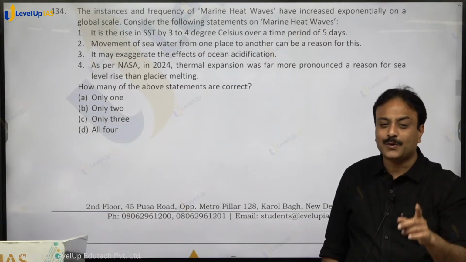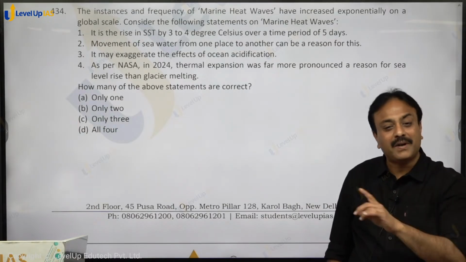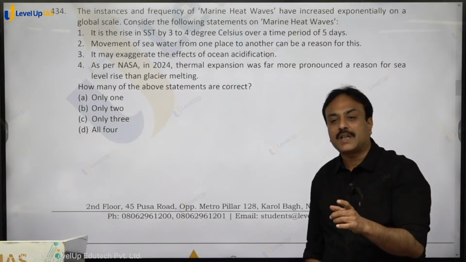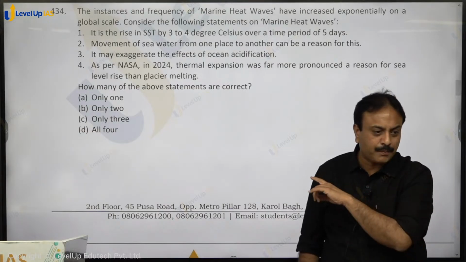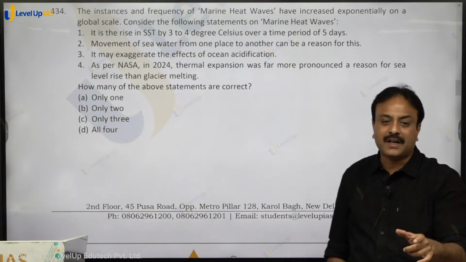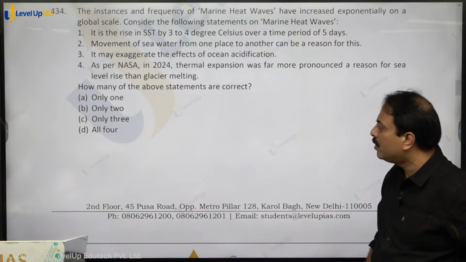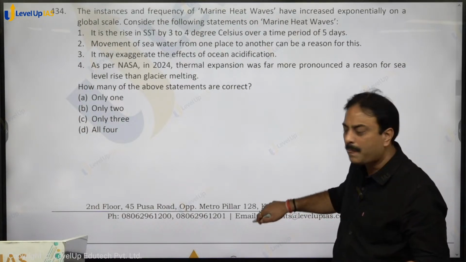The 1.5 degree limit was breached. So in 2024 they have declared that 2/3 of the sea level rise was because of thermal expansion and 1/3 was because of glacier melting. That is a report of NASA, and that is the exception case for 2024 only as per report of NASA. So all the statements hold true. So all 4, option D for dog, shall be the right answer. Clear on that?